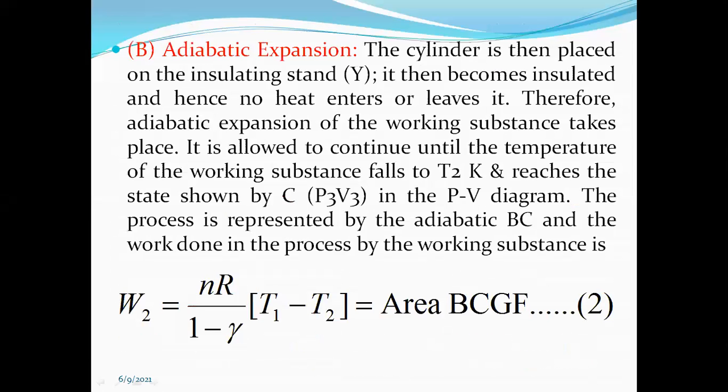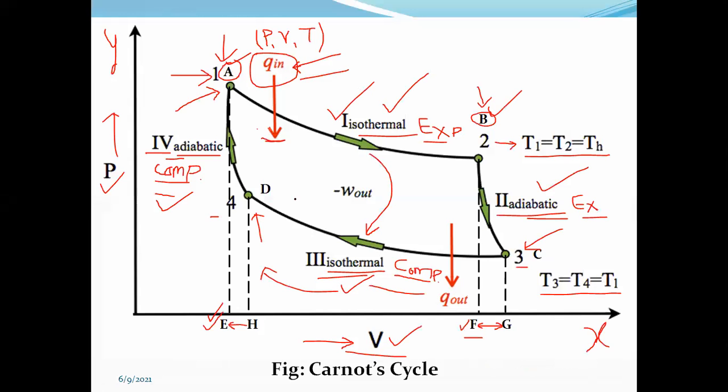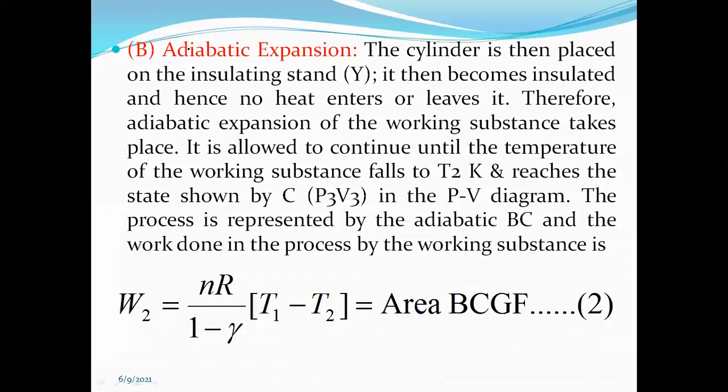After that, the second process as indicated on the indicator diagram, that is we have to discuss from B to C or 2 to 3. So the second process is the adiabatic expansion process, that is a sudden increase in the volume of the working substance. Therefore, the cylinder is then placed on the insulating stand Y. It then becomes insulated and hence no heat enters or leaves it. Therefore adiabatic expansion of the working substance takes place.